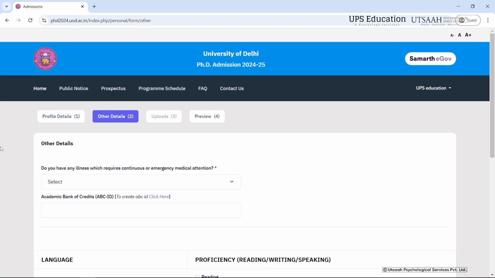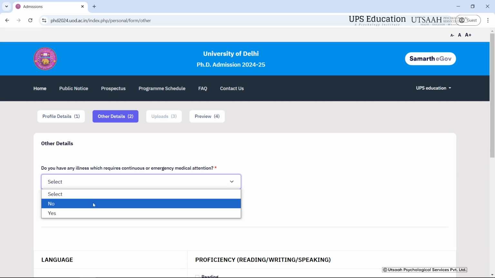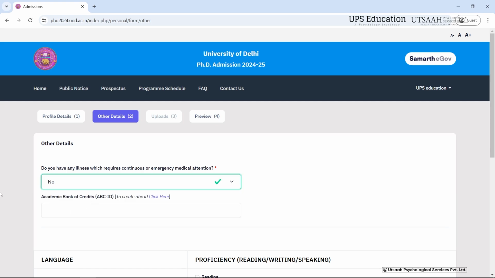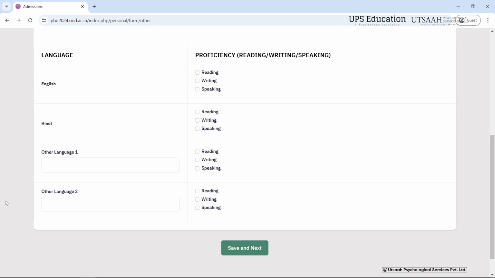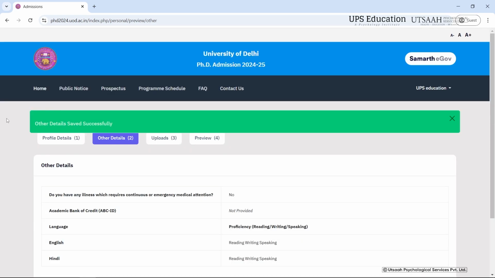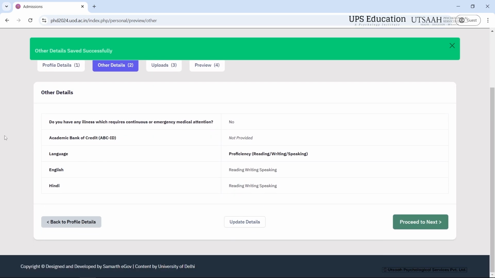Now we just have to fill other details. Here I am filling the blanks that are required, that are necessary to be filled. You just have to fill in your own details. This is just for the sake of demonstration. So I am filling no here, and then I have filled in the details, and then I'll click on proceed to next.